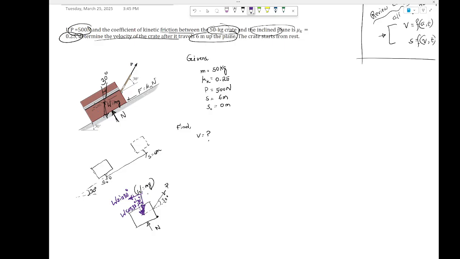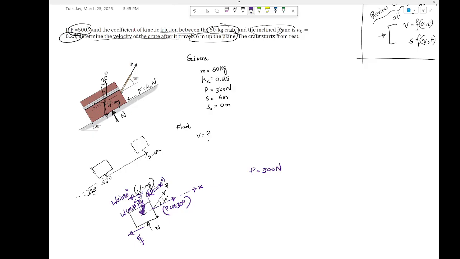And then this P does have different components as well, right? This P has both x and y component. Assume this is in x direction, so this should be P cos 30, and this should be P sine 30. You got it? All right, obviously you have this friction force acting opposite to the travel. So this is friction force. Okay, and then you can start to write the value of those forces.